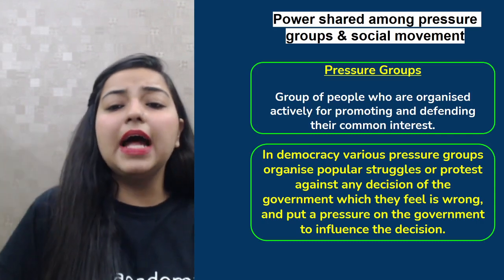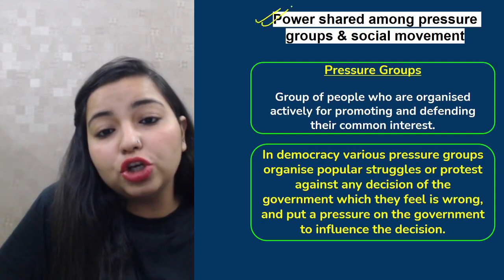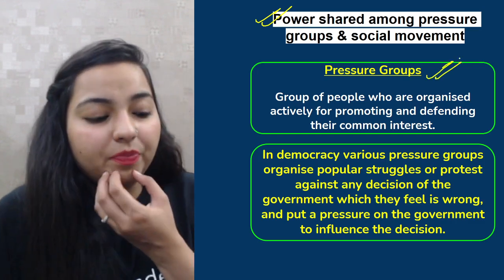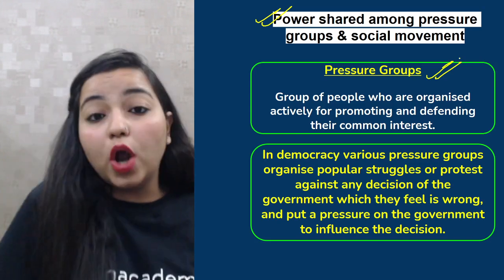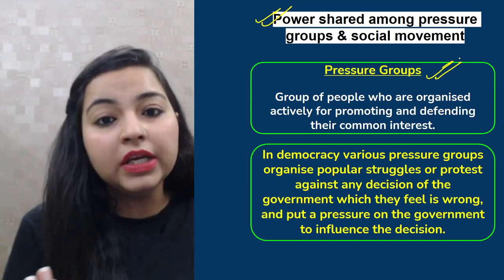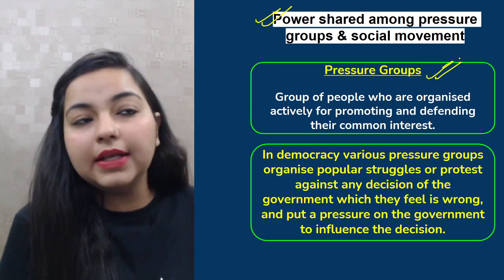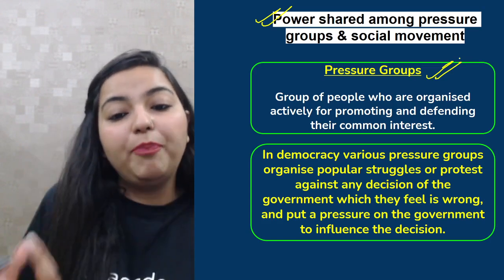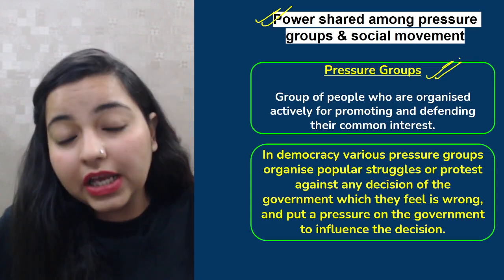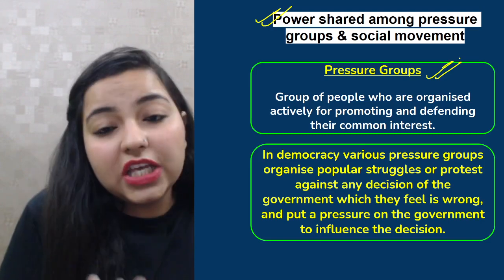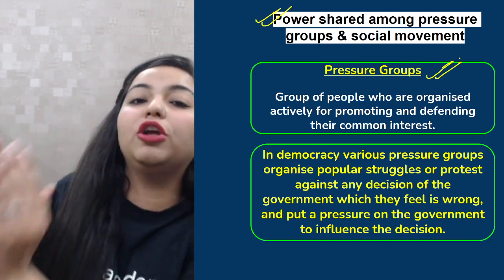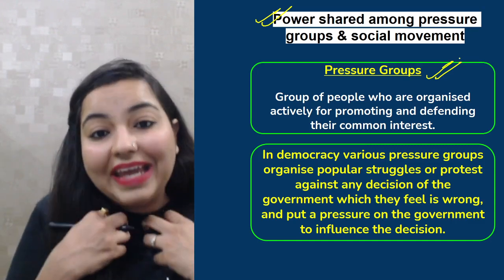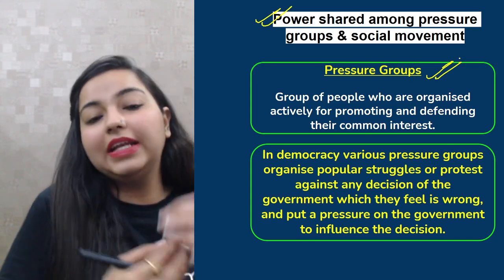Okay, next comes power shared amongst different pressure groups and social movements. So what are basically pressure groups? See, whenever we want to raise a voice against anything, what do we do? We form associations, we form unions, like lawyers. All the lawyers would come together and form a lawyer union. All the doctors would come together and form a doctor union. So a group of people who are actively organizing an association for promoting one particular common interest, or for defending one particular common interest, which would cater to your needs and desires in the society. That's called a pressure group.